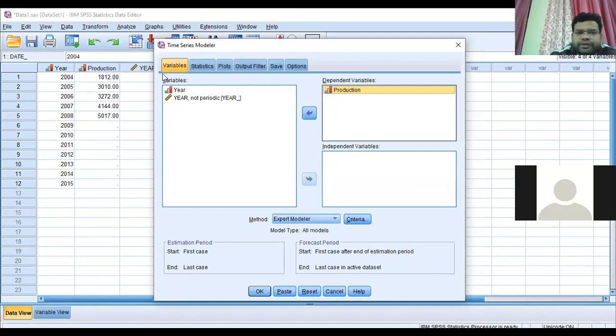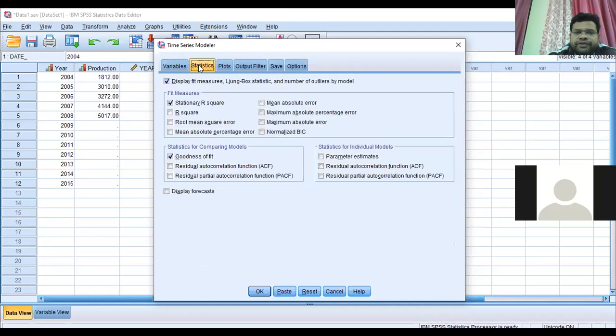Year is independent variables. And for the method, there will be the Expert Modeler, so Expert Modeler is there. Again, we will go for Statistics. In Statistics, it is already given that display fit measures, stationary R square and goodness of fit are required only.